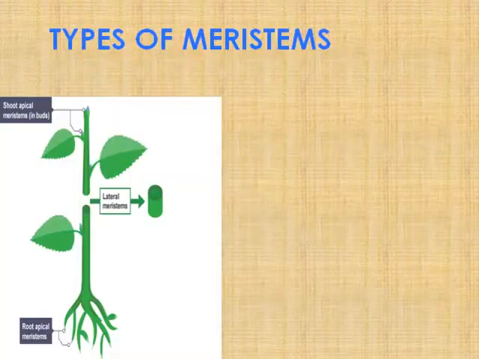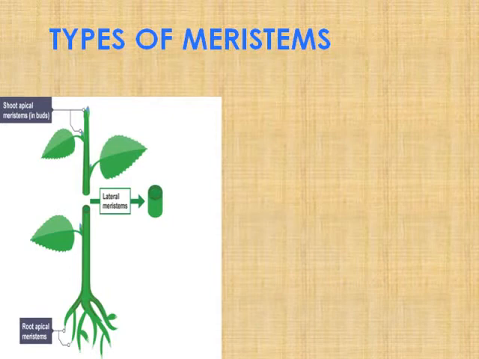Now where is it present? See the diagram. Shoot apical meristem. I told you at the stem tip. This is what the shoot apex is. Even here in between the leaf, axillary bud, you can see. These are the shoot apical parts where the length of the plant grows. Even at the bottom you can see root apical meristem, root apex. So at the tip also, meristems are the highly dividing cells which will enable the root to grow and get through the soil to get the water and nutrients, right?